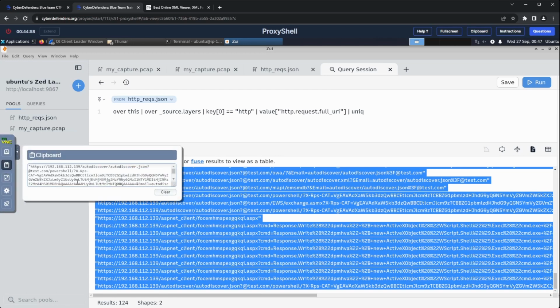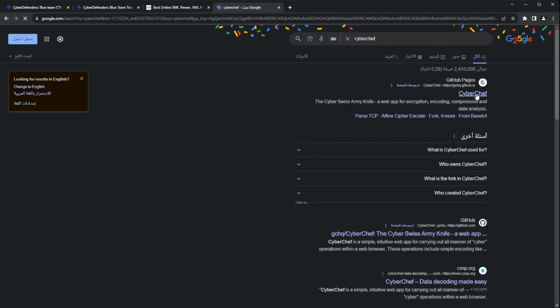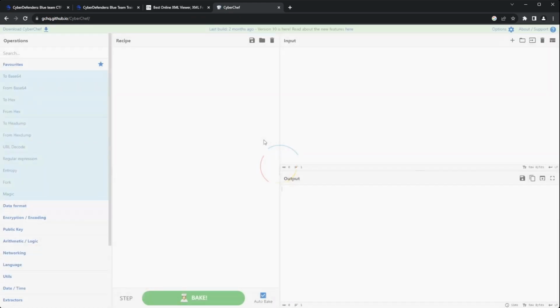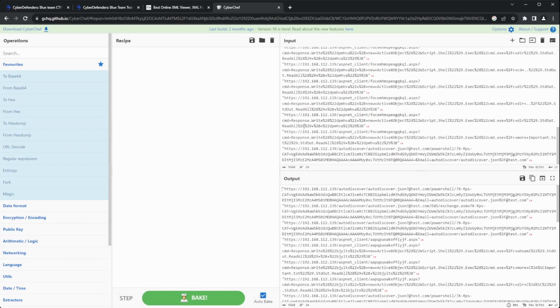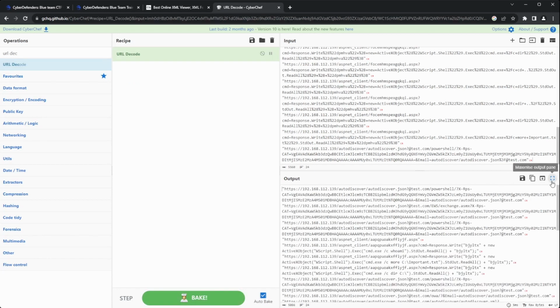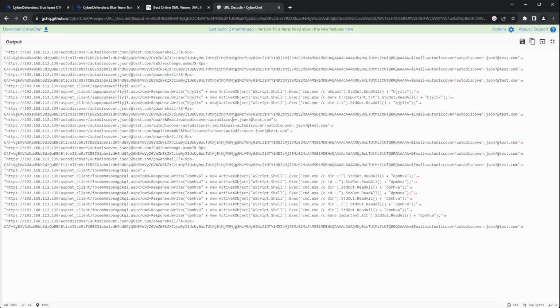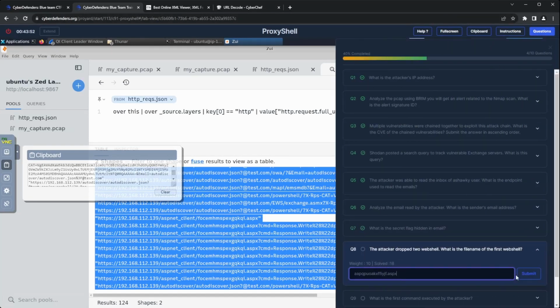So, to make our analysis easier, I went over to CyberChef to decode them. And it all started to make more sense. I could see that some requests were being made in the beginning to a weird ASPX file, which is the first web shell being used. So let's submit that as our flag.